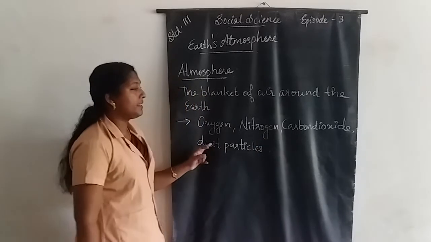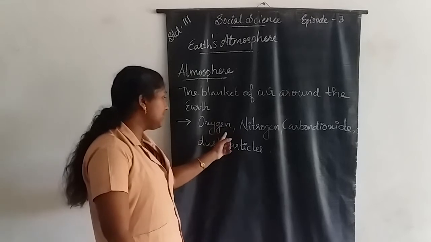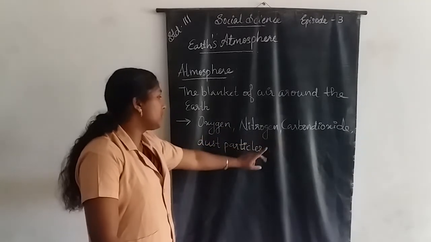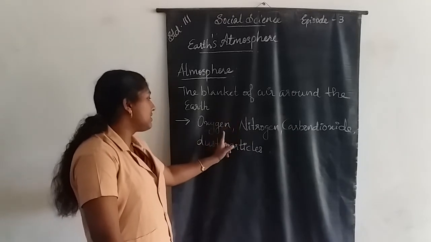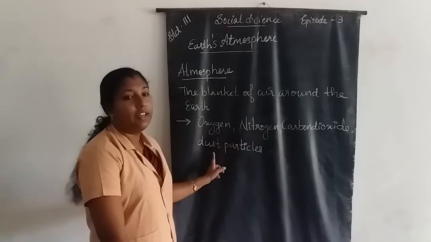Dust particles are present in our atmosphere. Our atmosphere contains gases like oxygen, nitrogen, carbon dioxide and dust particles.